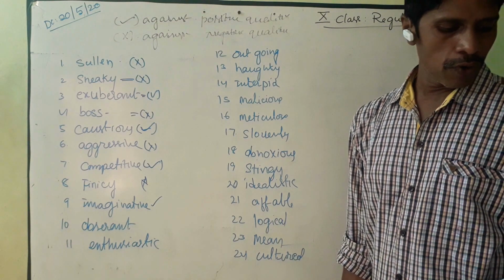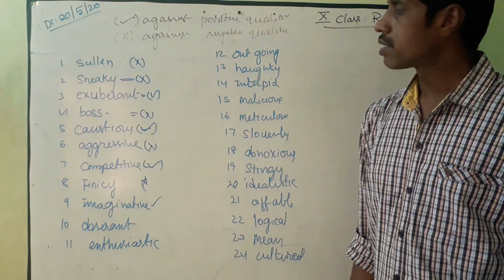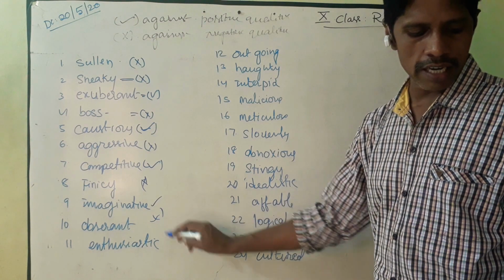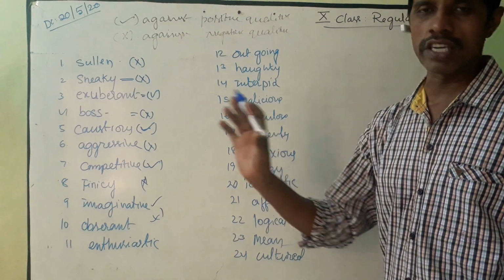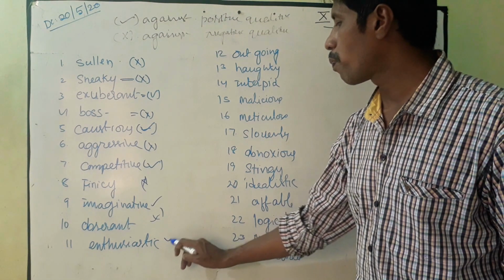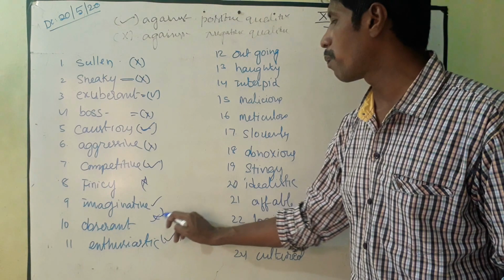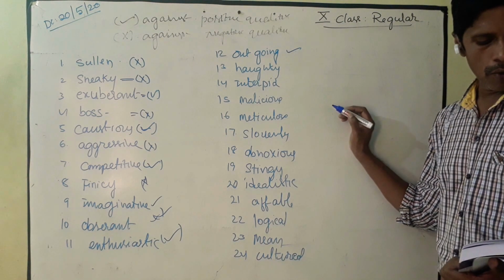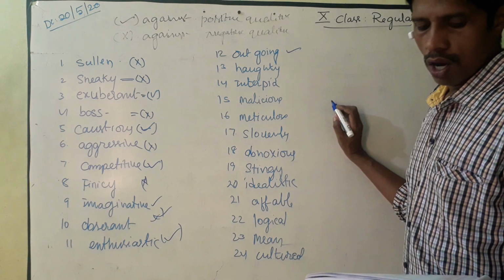Alright, next one, observant. The word observant, he is observant. It is also a positive quality, good at noticing things. And enthusiastic, it is also positive. And outgoing, the next one, that means positive.